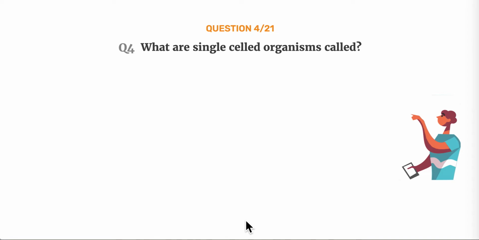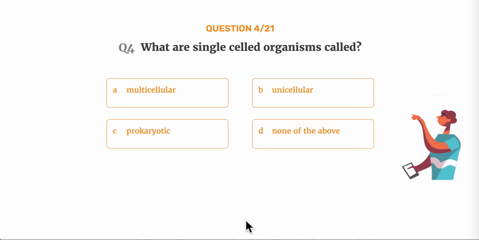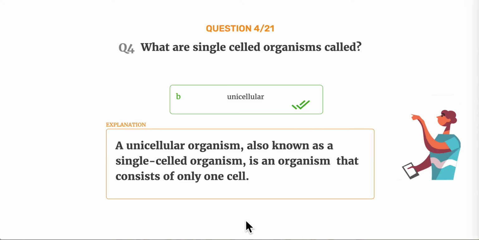Question number 4. What are single-celled organisms called? Option A, multicellular. Option B, unicellular. Option C, prokaryotic. Option D, none of the above. The correct answer is option B, unicellular. A unicellular organism, also known as a single-celled organism, is an organism that consists of only one cell.